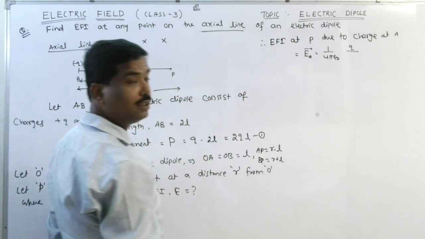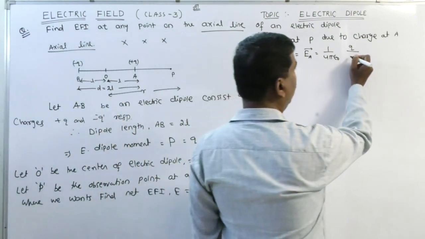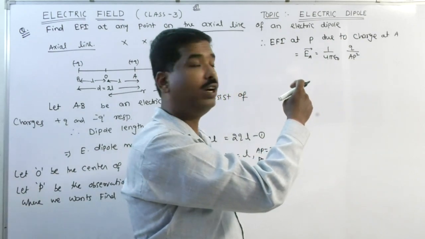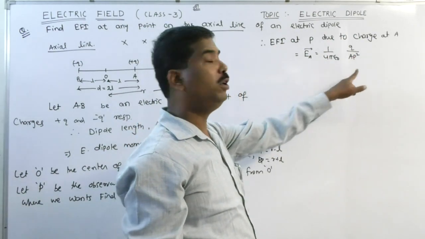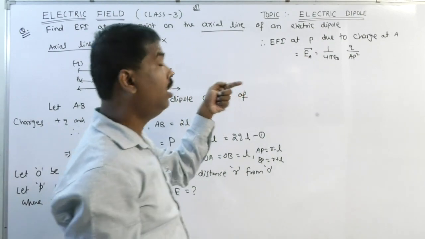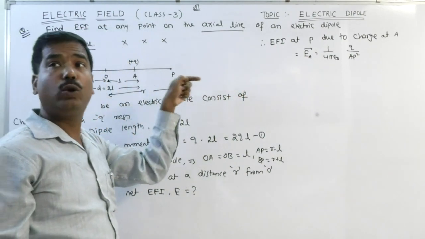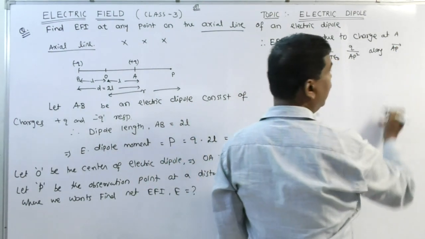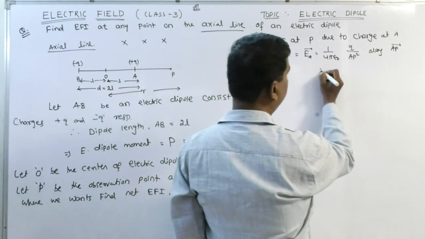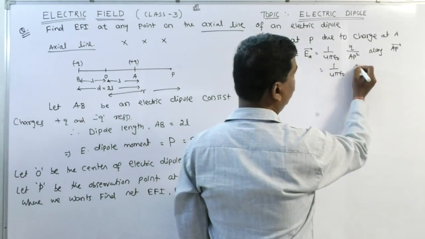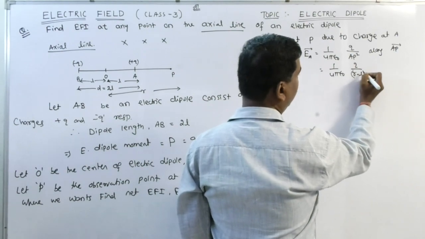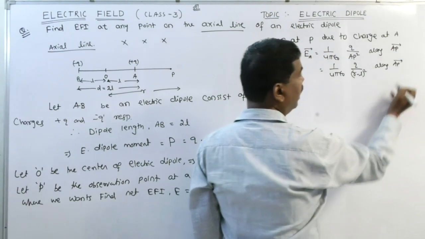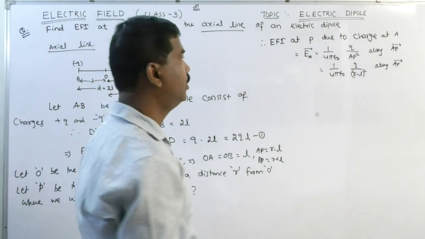BP is equal to R plus L. So EA is equal to 1 by 4 pi epsilon 0 Q by distance square, so 1 by 4 pi epsilon 0 Q by AP square, away from positive charge. Away from positive charge means A to P along AP vector, which is equal to 1 by 4 pi epsilon 0 Q by (R minus L) whole square along AP vector. Clear?